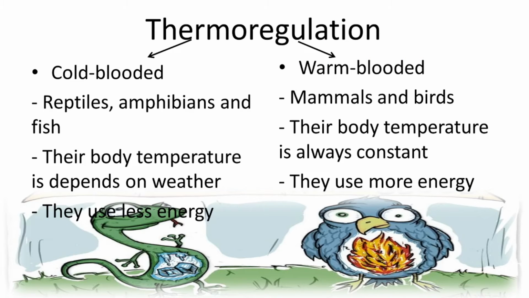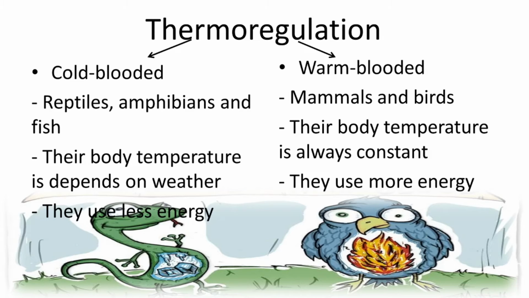About thermoregulation, we know that animals have two types, cold-blooded and warm-blooded. What's the difference? The difference is their body temperature. For example, cold-blooded animals are reptiles, amphibians, and fish.